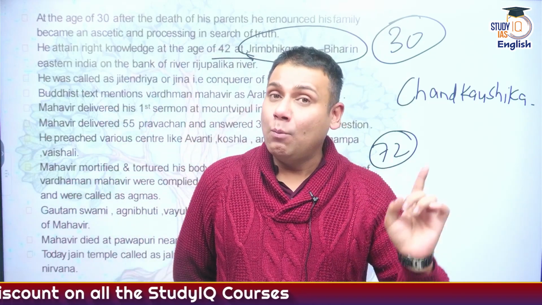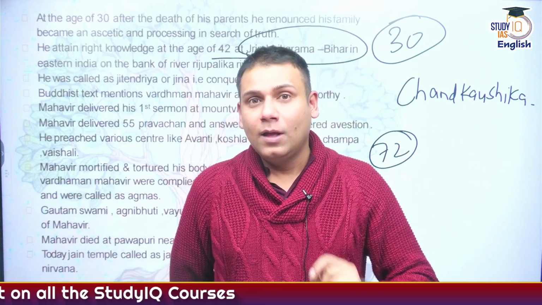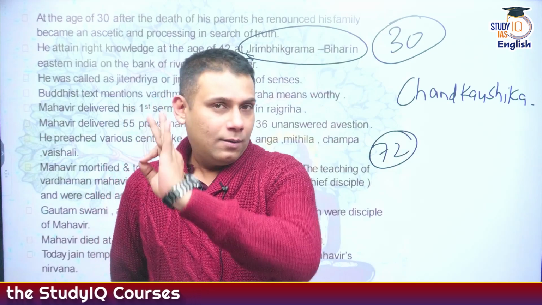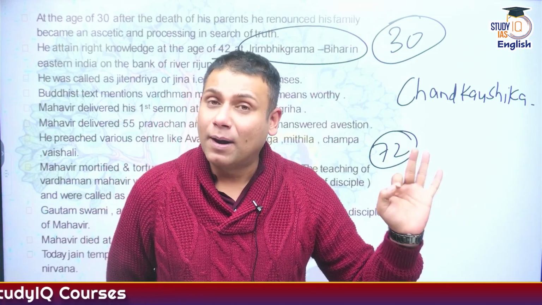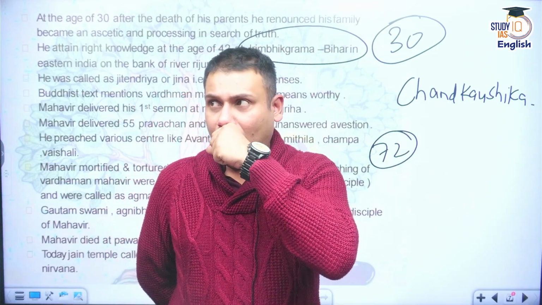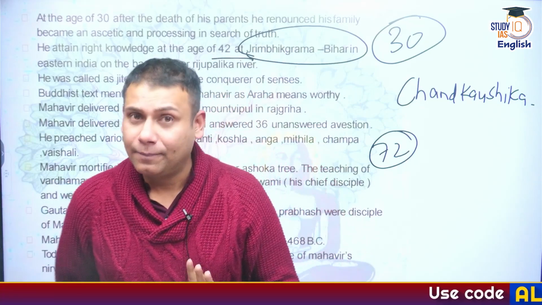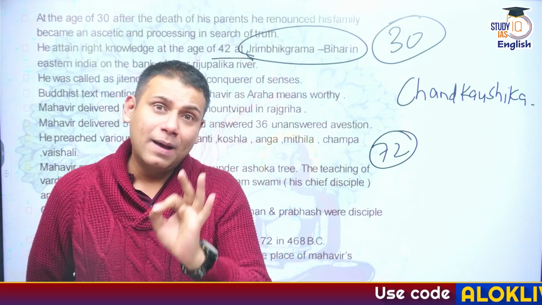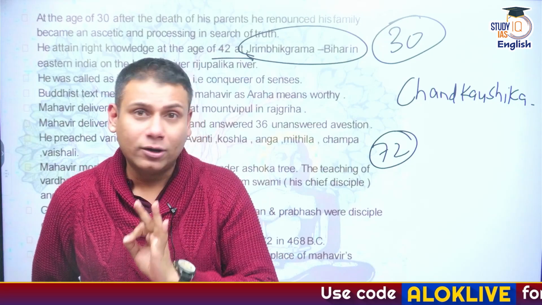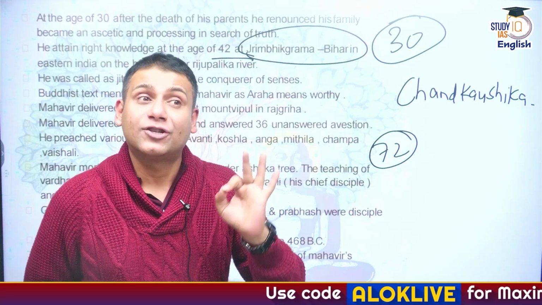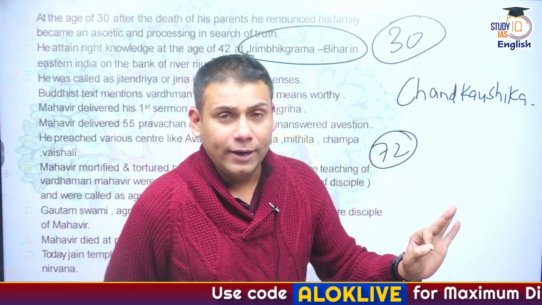Buddha's wife's name was Yashodhara. As per Digambar, Vardhaman Mahavirji was a brahmachari. He never married. And as per Shwetambar, he was married to Yashoda and had two daughters, Anuja and Priyadarshana. Got it?